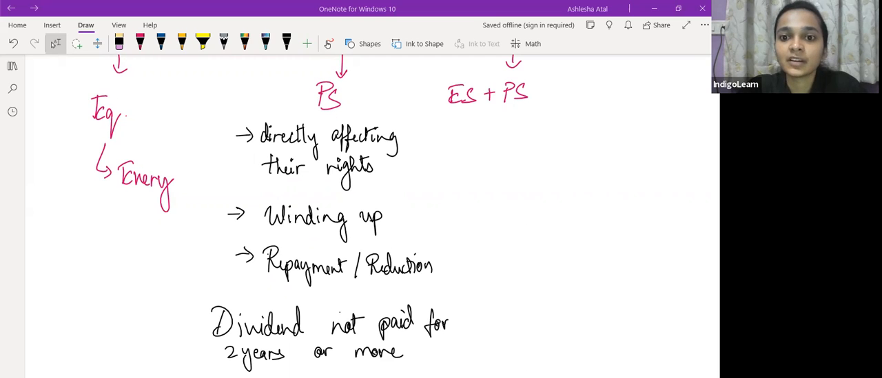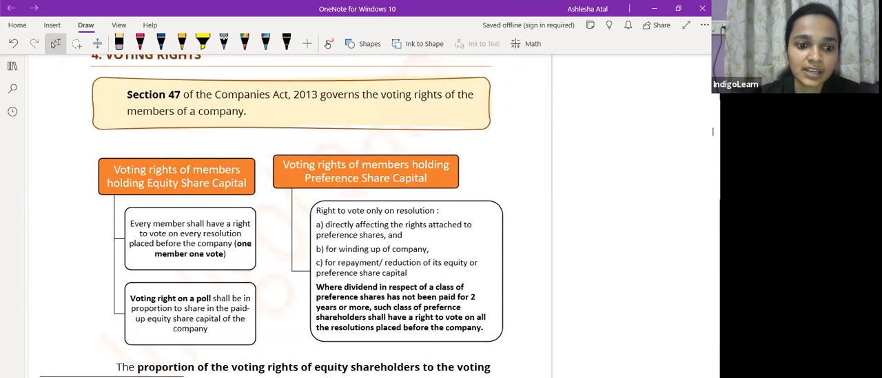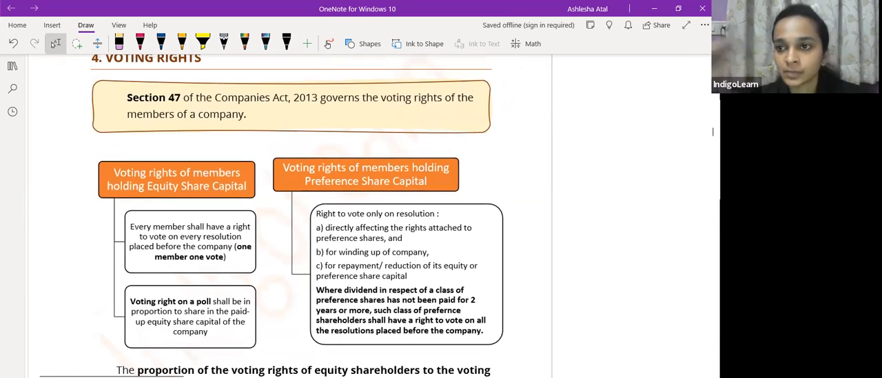Okay. So let's now talk of, let us see this once, and after that we will see when there is a decision where both equity shareholders and preference shareholders have a right to vote, how are we going to calculate the proportion of votes of equity shareholders and preference shareholders. So we will do it with an example. So let's have a look at the text of section 47 for this, and then we'll go to proportions.